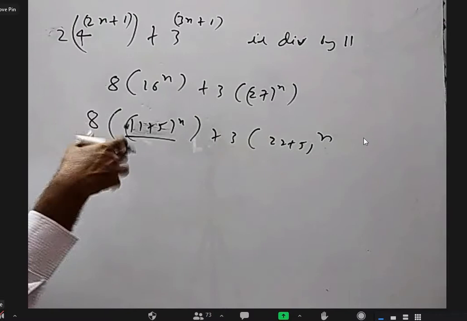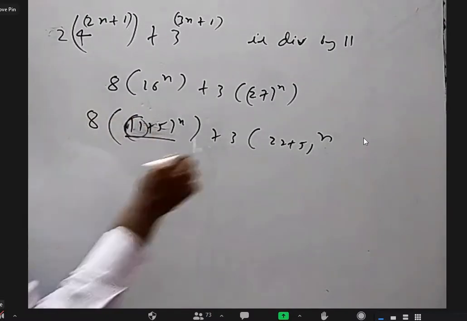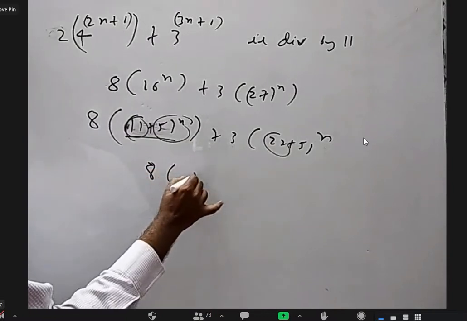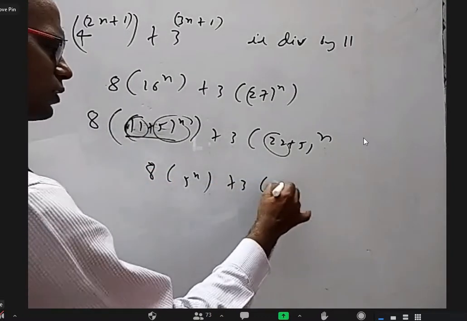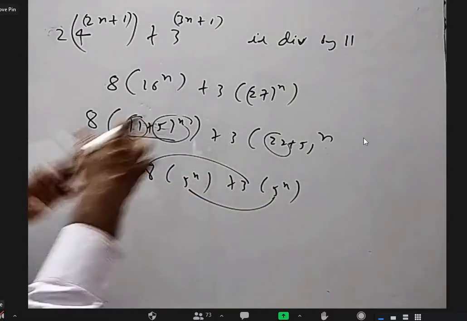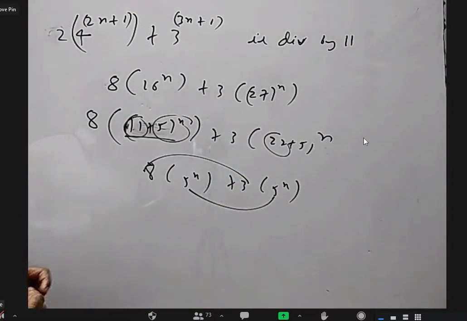When I expand this, everything is a multiple of 11 because of this. Everything is a multiple of 22 because of this, except one last term. I'll get 8 into 5 power n extra here, and 3 into 5 power n extra there. But if I take 5 power n common, I'll get 8 plus 3, 11. So that's how we'll get everything is a multiple of 11.